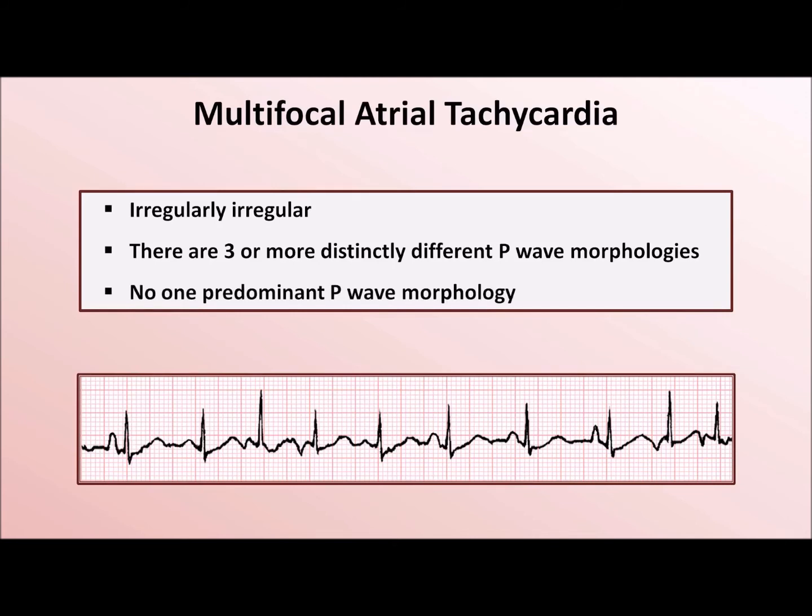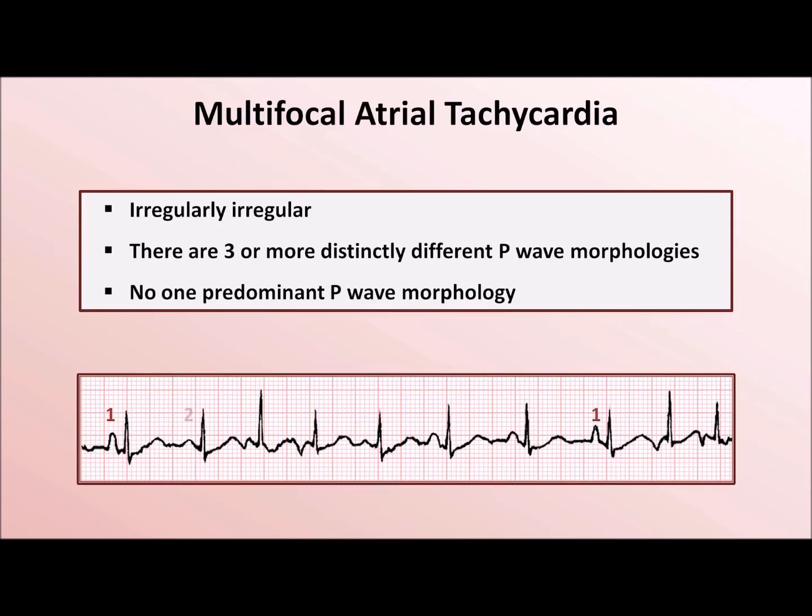If there was one predominant morphology, a more accurate description of the rhythm would likely be sinus tach with frequent multifocal premature atrial contractions. Let's look for those different P waves in this example. Here's the first. Does this morphology show up later in the rhythm strip? Yes, I think it does right here.